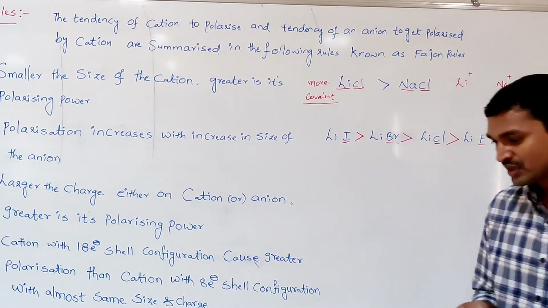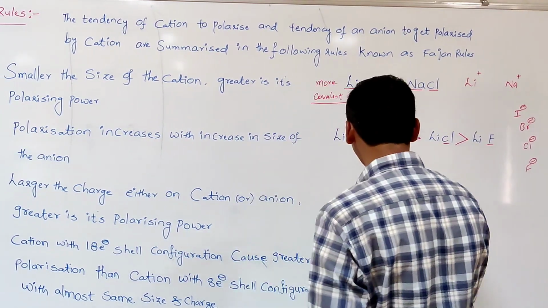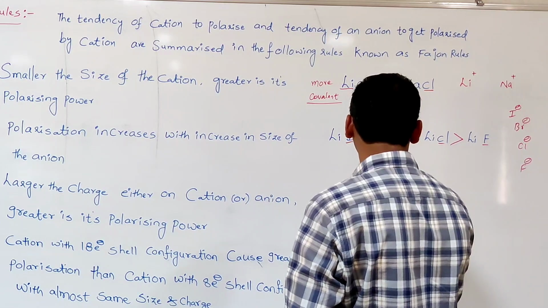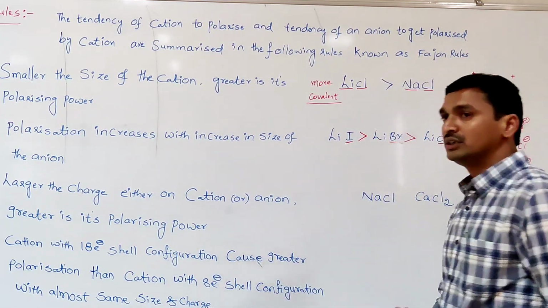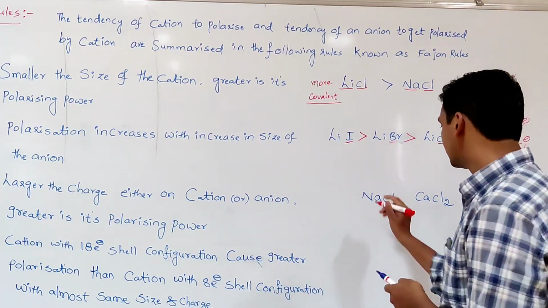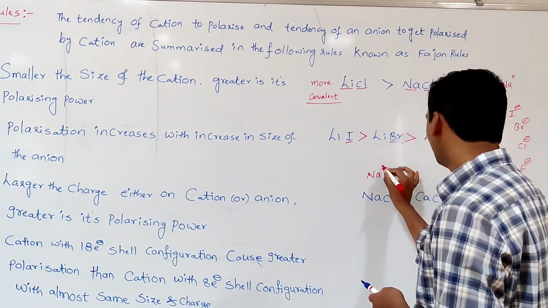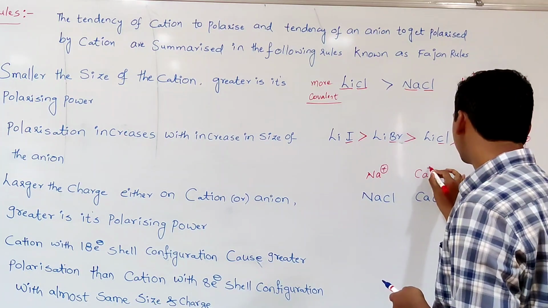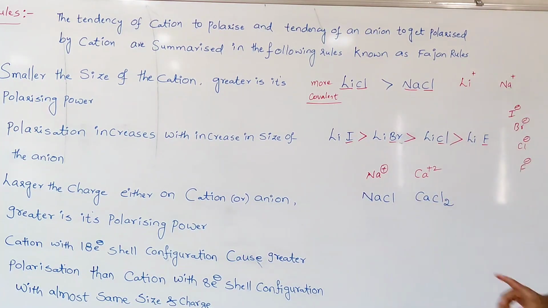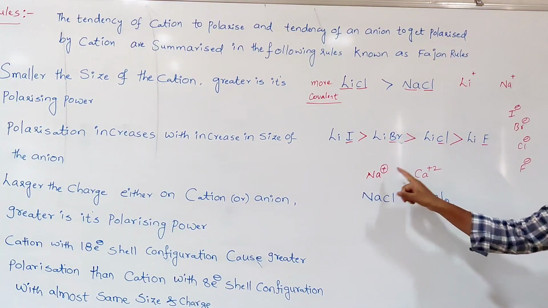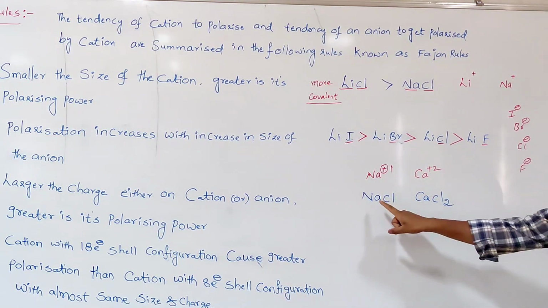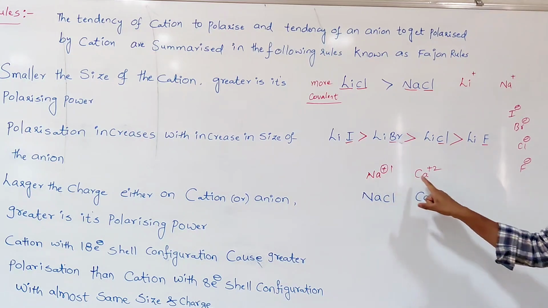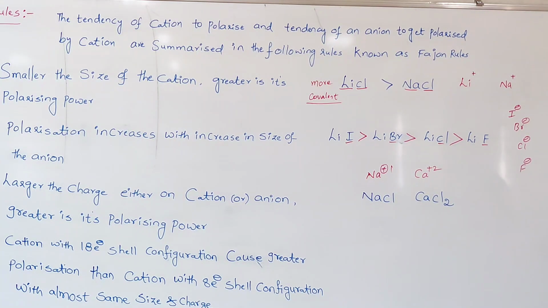For example, let us take sodium chloride and calcium chloride, NaCl and CaCl2. So here the sodium is Na+ and here Ca2+. Here the positive charge is +1, here the positive charge is +2. As we move from sodium to calcium, the positive charge increases.